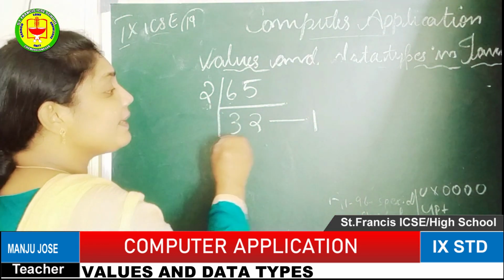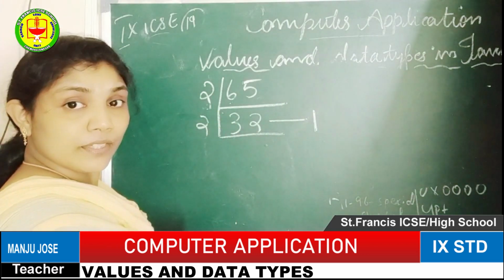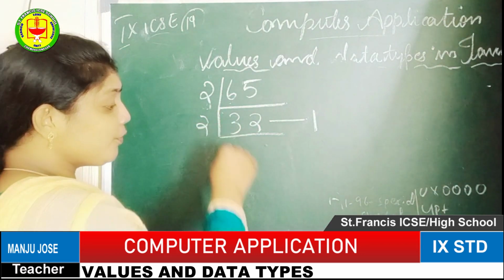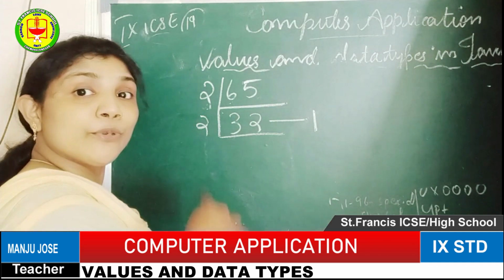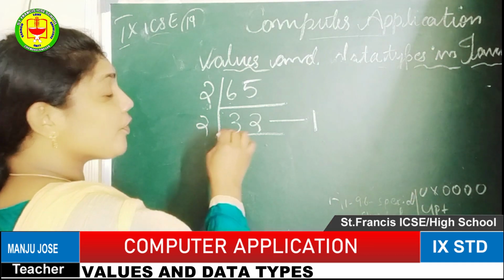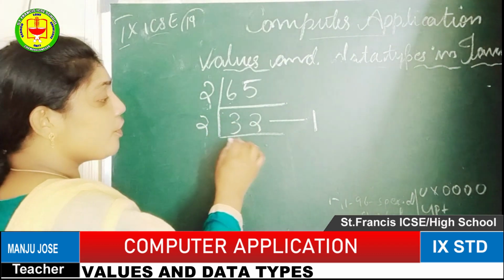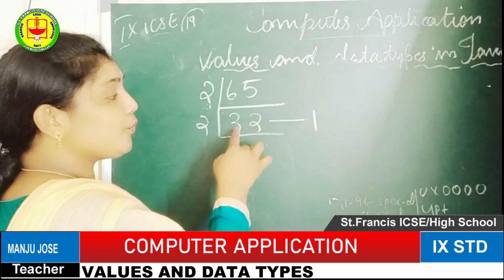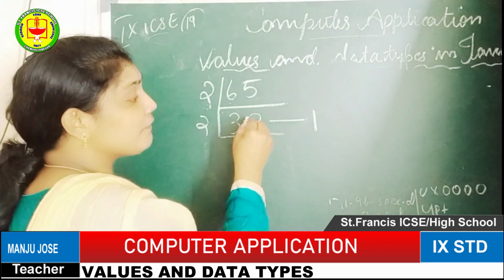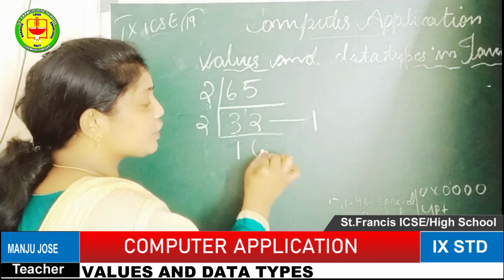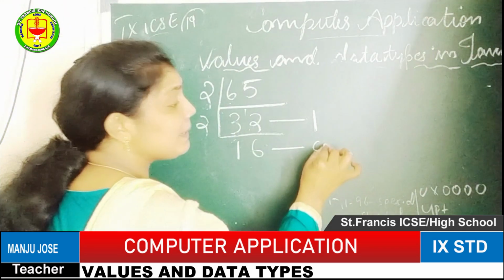The next is 32. You have to again divide by 2, and continue until the final answer is 0. Up to that time you have to keep dividing. So 1 into 2 equals 2, the remainder will be 1. Then that 1 is placed before the 2, and we get 12. Then 6 into 2 equals 12, the remainder will be 0.